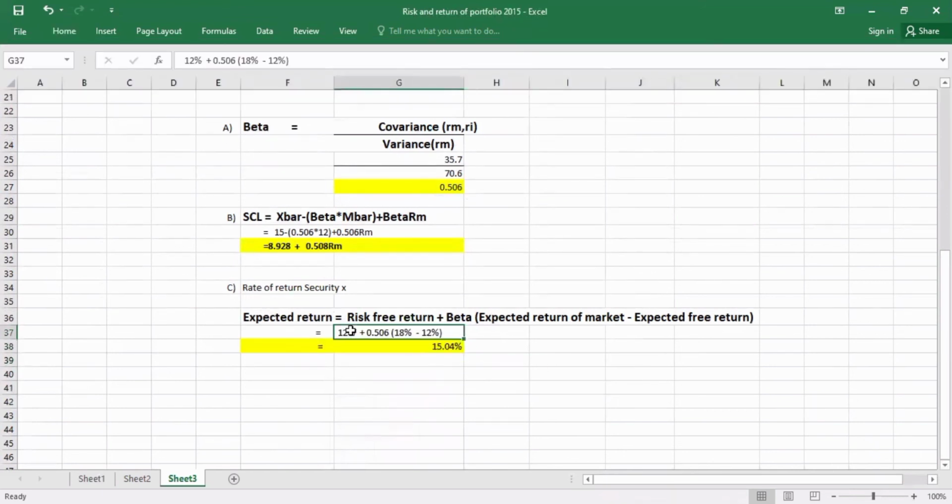The risk-free return is given as 12% in the question. Beta we found in question A as 0.506. The expected return of the market is given as 18% and the risk-free return 12%. Therefore, we put this information into the formula, and we get the expected return value as 15.04%.